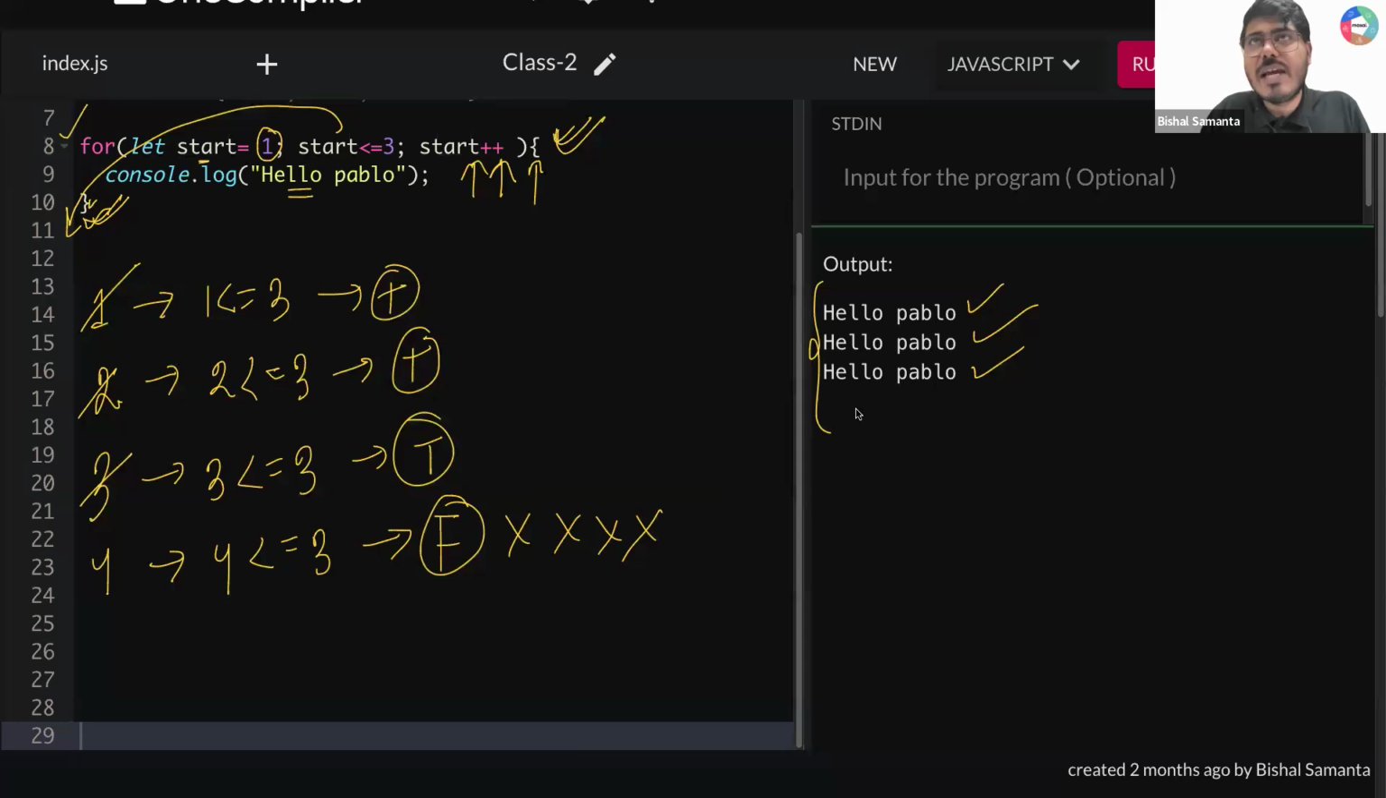And by the time it terminates, how many times are you printing hello Pablo? You are printing hello Pablo 3 times. So 1 time, 2 time, 3 time. So from here, here, here. And observe this condition, guys.